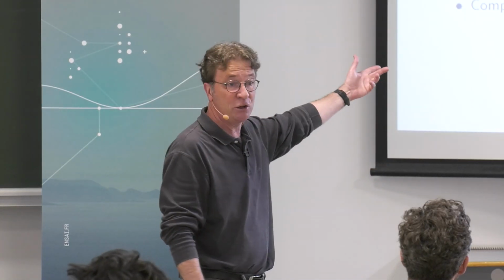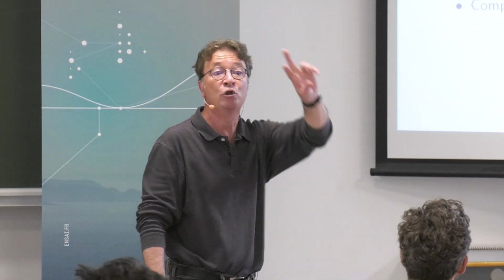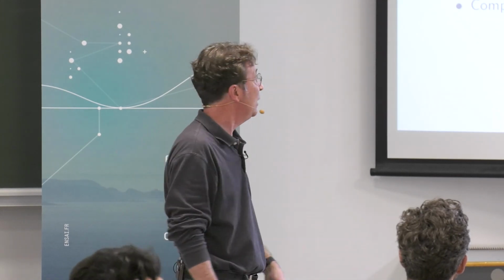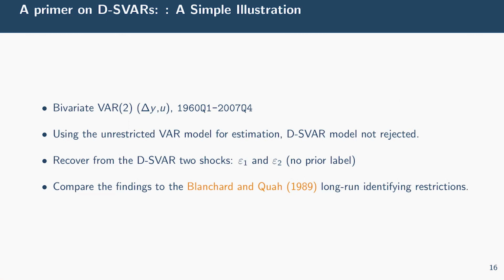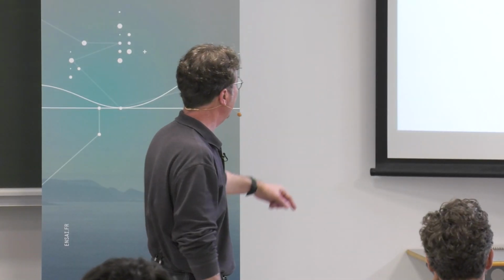We recover the shocks from our approach. We have two shocks simultaneously identified. We call them epsilon 1, epsilon 2, no label. And we compare to Blanchard-Quah long-run identification restriction. You remember, Blanchard-Quah identify a permanent shock as a supply shock. That's the only shock that moves real GDP in the long run.